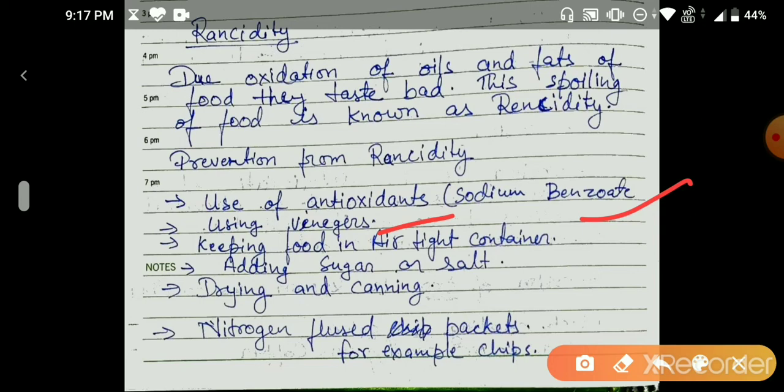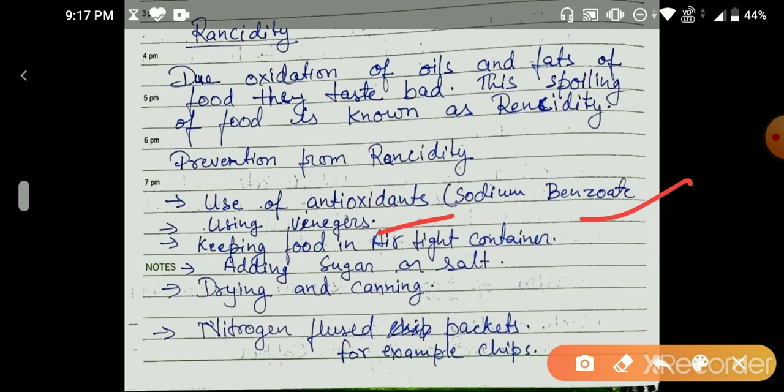Then drying and canning. Drying is also a very famous process that we do. You must have seen grains always dried before storing. Okay, and canned foods are also used so that no more air can get into them and no more oxidation takes place, and the food does not spoil very quickly.